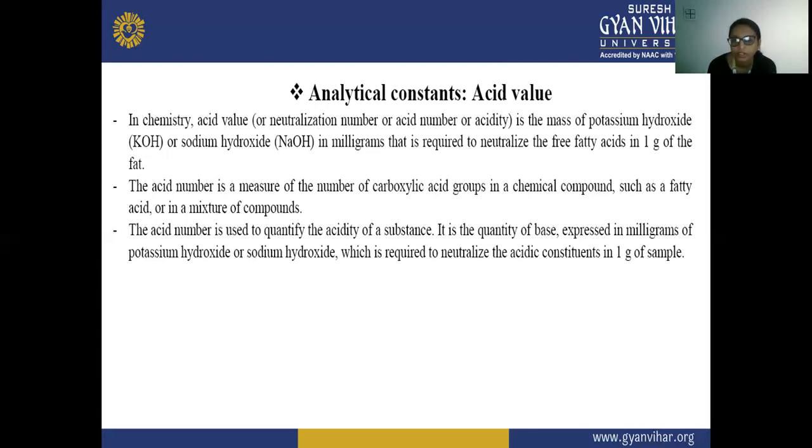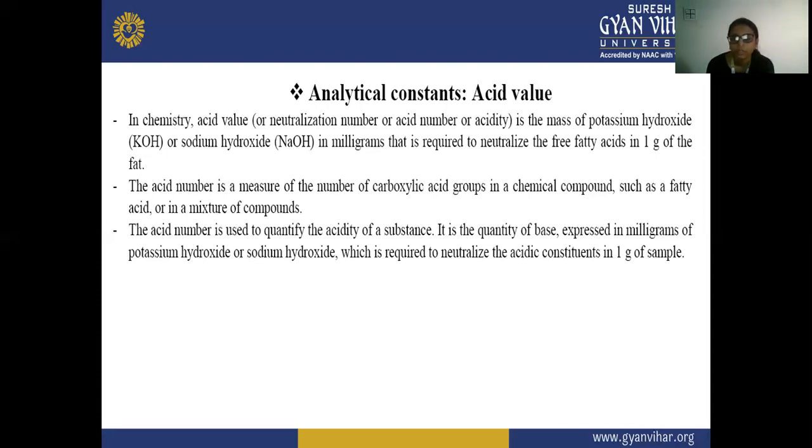That is why the acid value is a measure of the number of carboxylic acid groups in a chemical compound, such as a fatty acid or in a mixture of compounds.